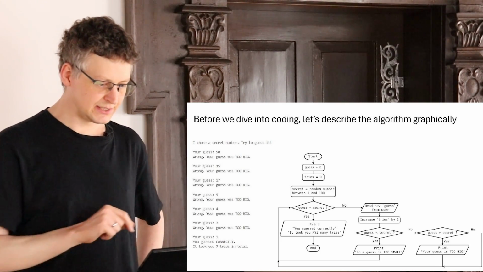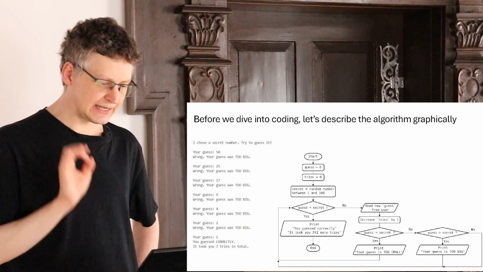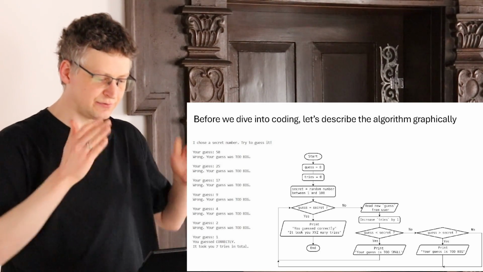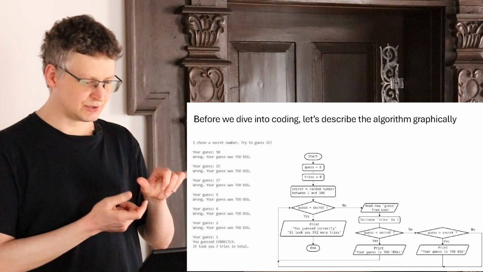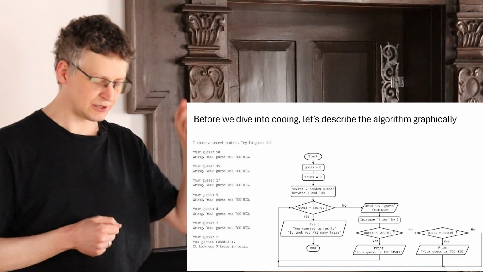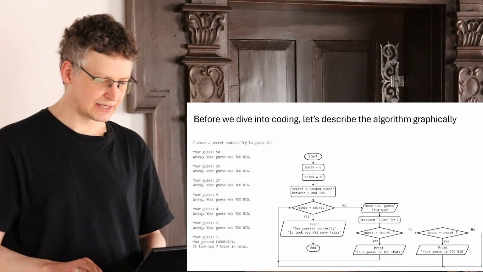And the reason why in the beginning we set guess equal to 0 is because this ensures that the initial guess before the user has entered anything is false, right? The secret number is between 1 and 100. So if the user guesses 0 at the beginning, this is always a false guess. And then we go into this loop and let the user guess.